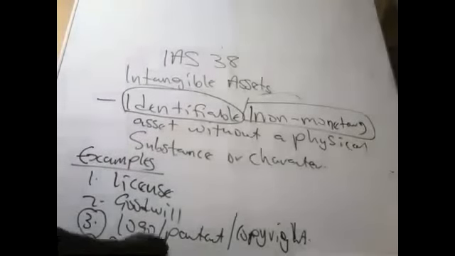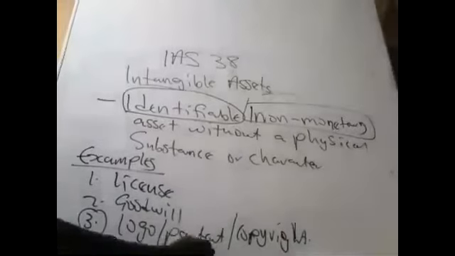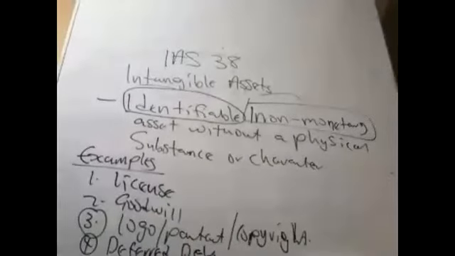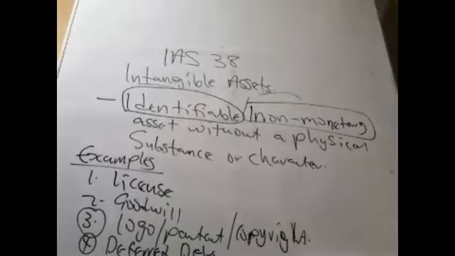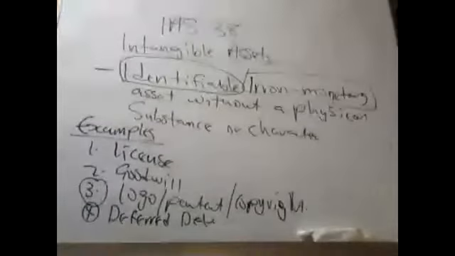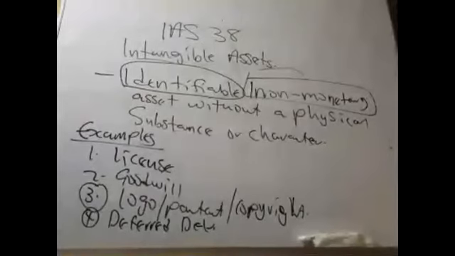Very troublesome guy. Deferred development expenditure. We'll explain all this in subsequent sections. Basically, there are more examples that we can probably talk about.